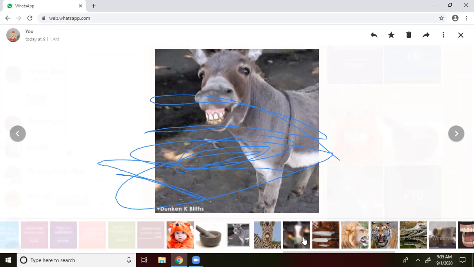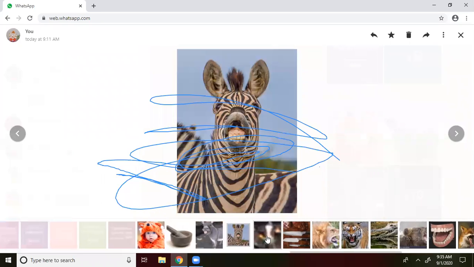Next, if we move to the zebra, the same way the teeth are there for the donkey, the same teeth will be there for the zebra. What type of teeth can you guess? Sharp or flat? Yes, flat type of teeth. The flat teeth will be there for the donkey as well as the zebra.